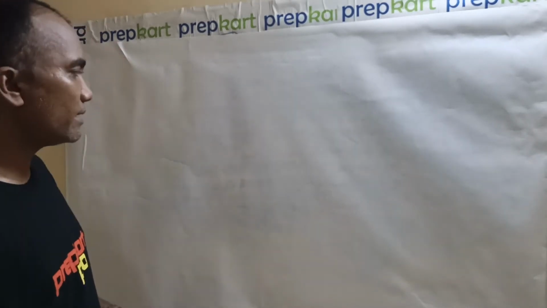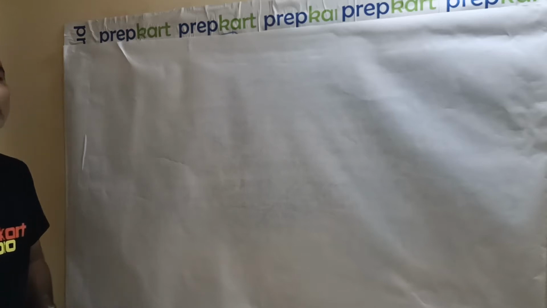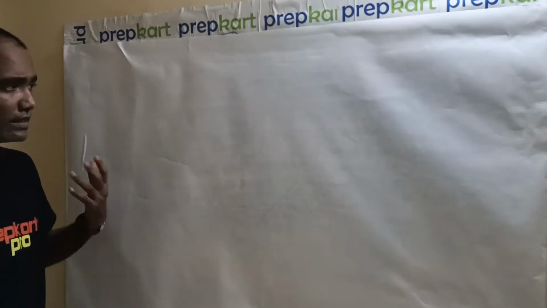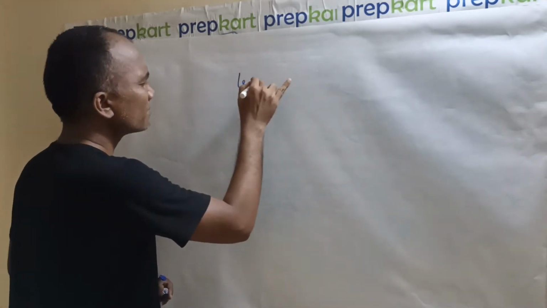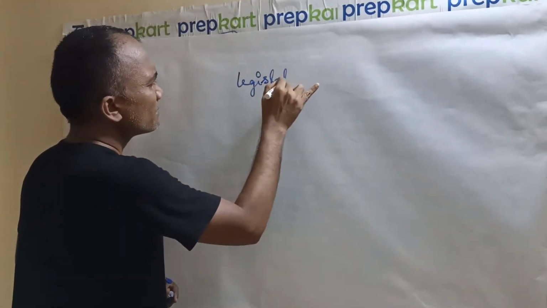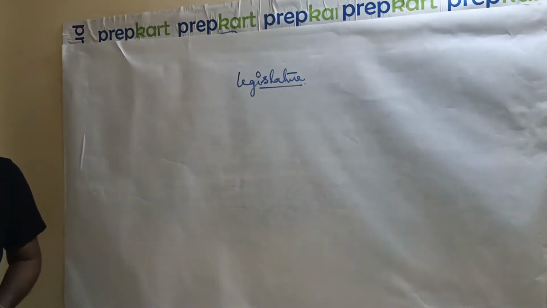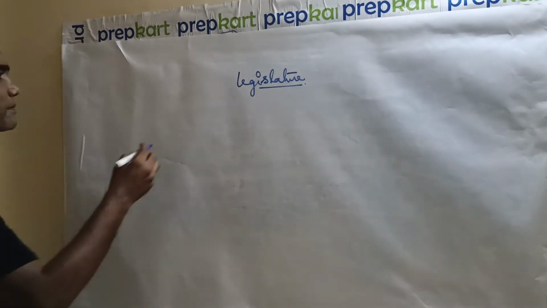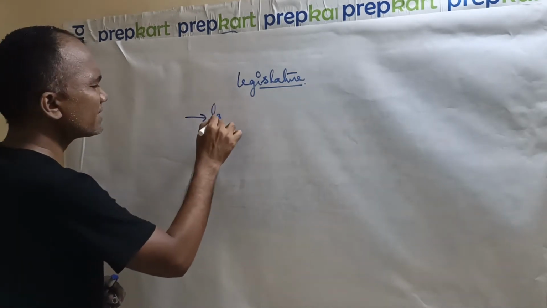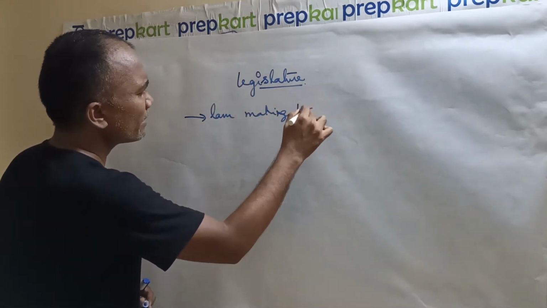Till now we have seen the concepts up to types of democracy. Now in this session we will discuss legislature. Basically, legislature in a general context means the law-making body. So the very first thing is that it is a law-making body.